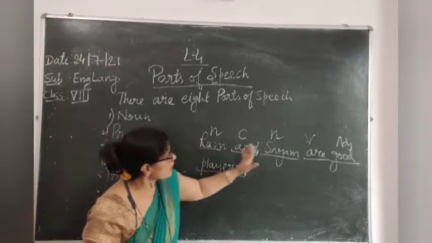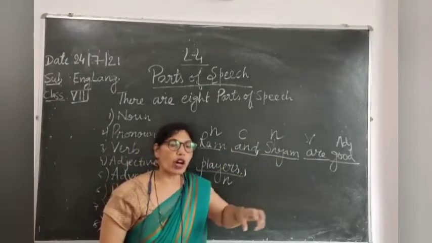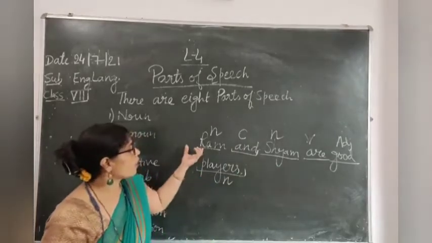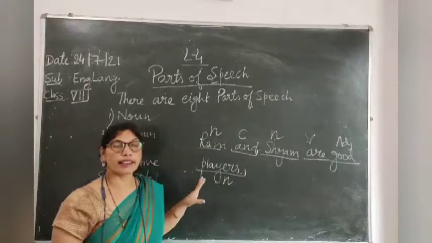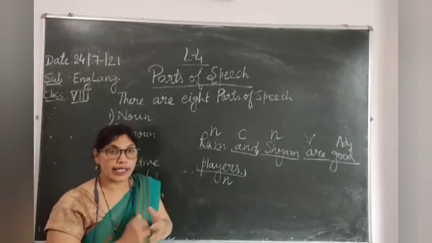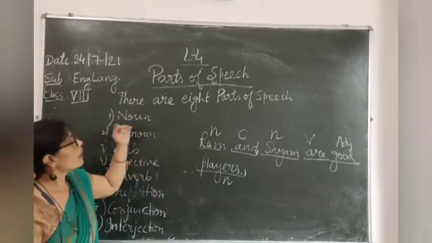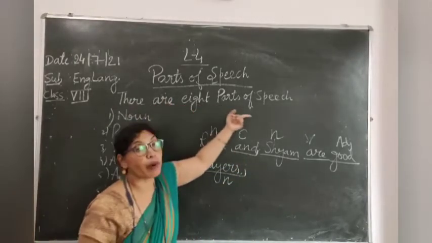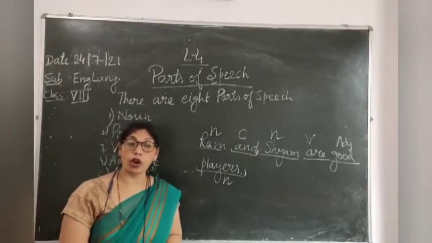Okay. So children, see, in this sentence there are so many parts. These parts are called parts of speech, like noun, conjunction, verb, adjective. All these are the parts of speech. So in English grammar, how many parts are there? There are 8 parts of speech.